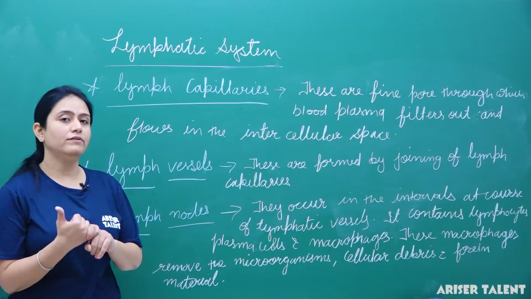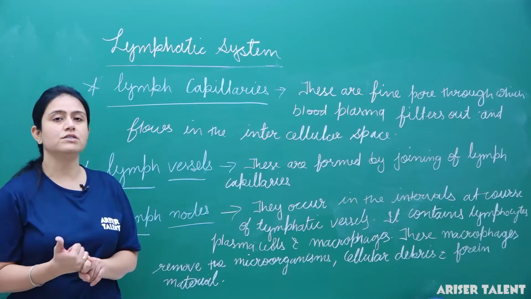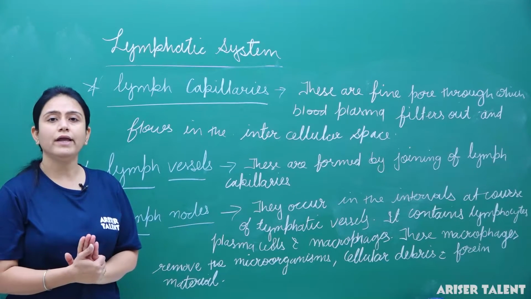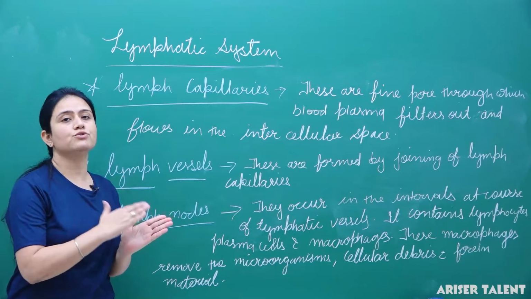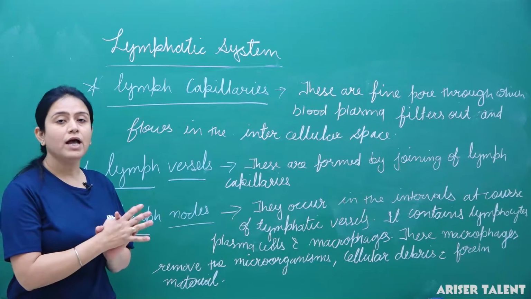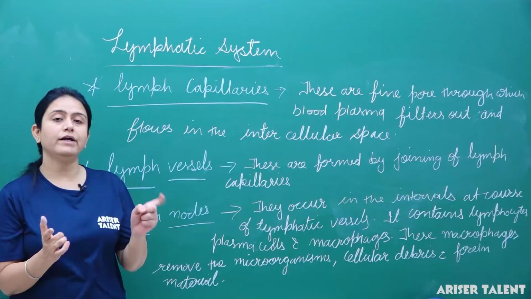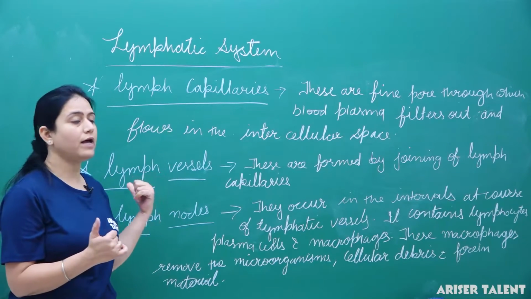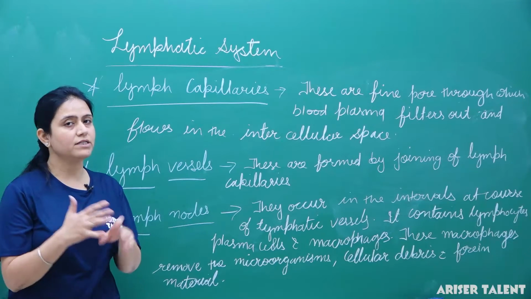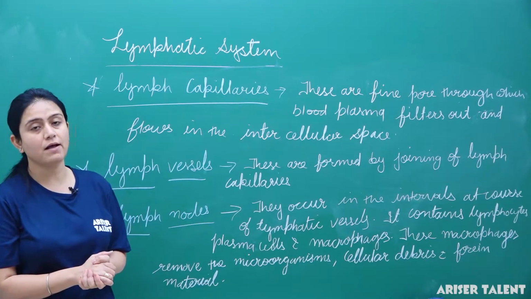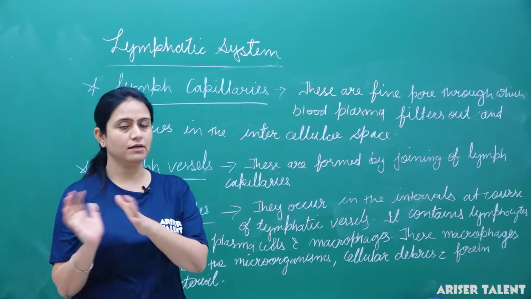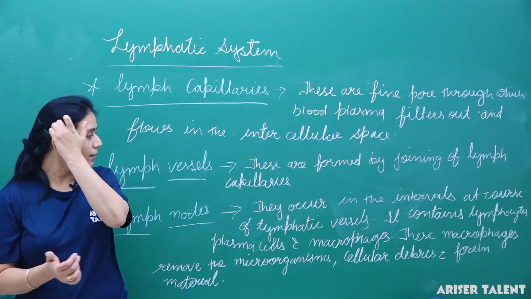Lymph is a fluid connective tissue, generally light yellow in color, and it generally flows from the tissue to the heart. It contains two parts, plasma and lymphatic cells. Plasma is somewhat like blood plasma, and lymphatic cells are like special types of WBCs.